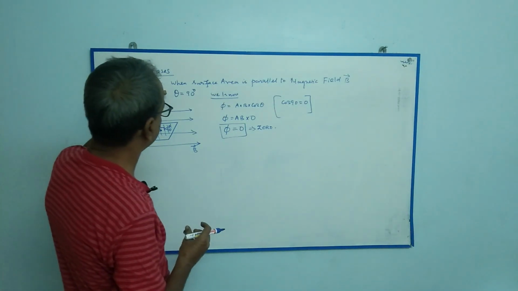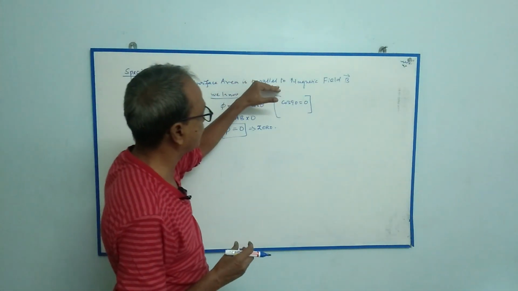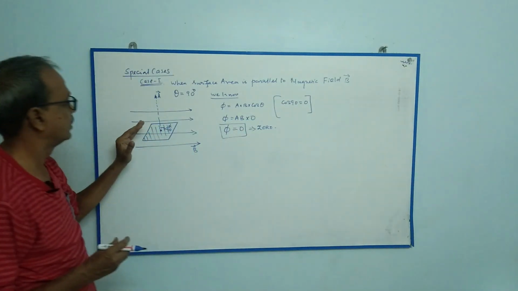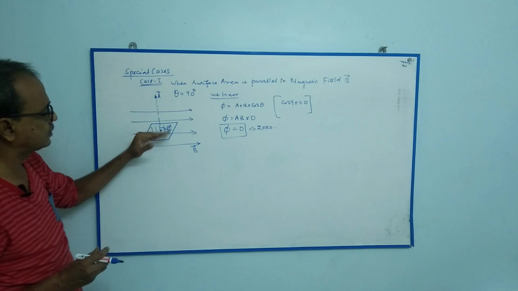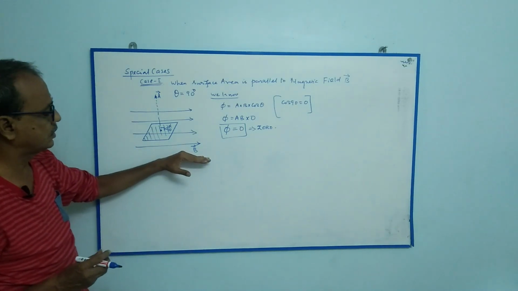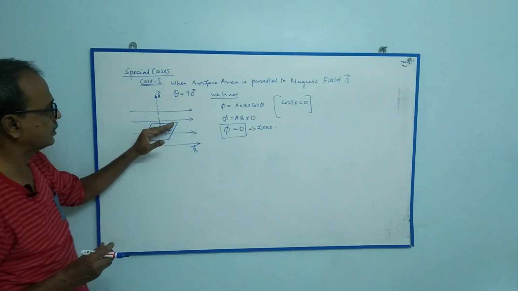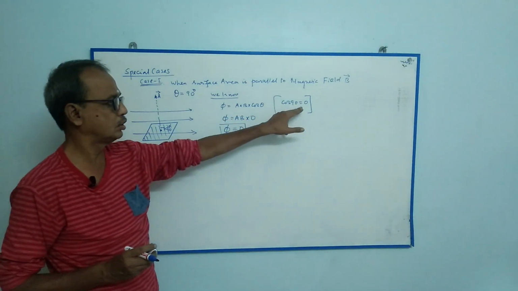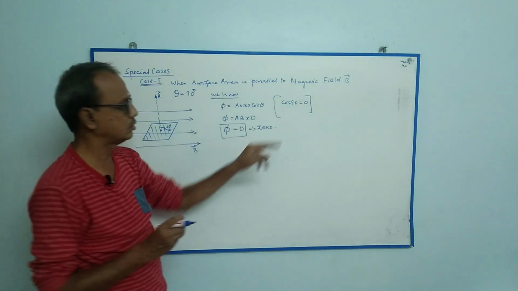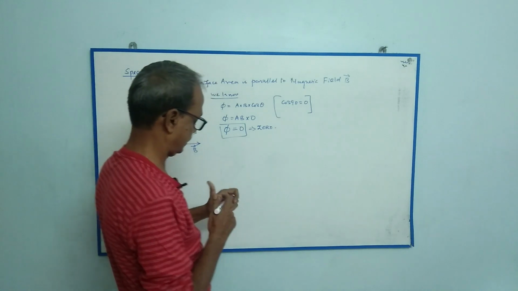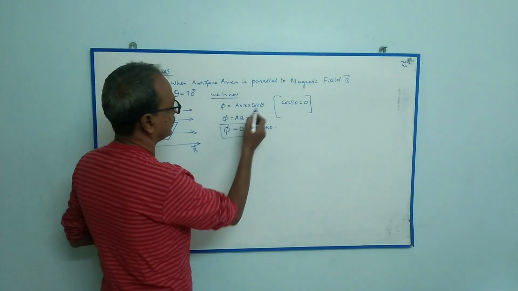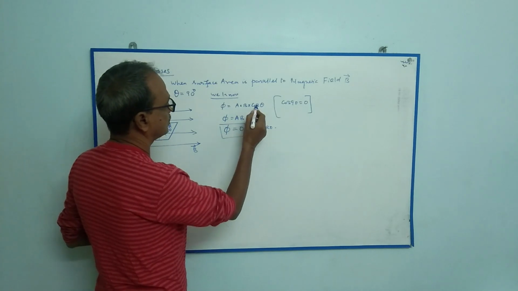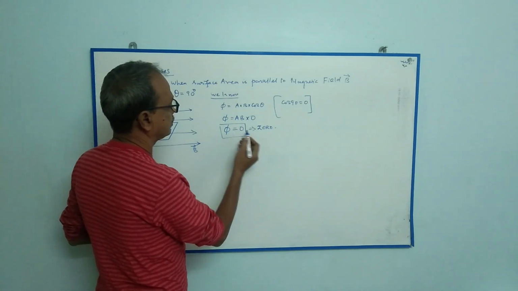From case 1, when the surface area is parallel to the magnetic field, the area vector makes an angle of 90 degrees with the magnetic field B, then cos theta is cos 90 equal to 0. Then phi is equal to AB cos theta, which is 0.